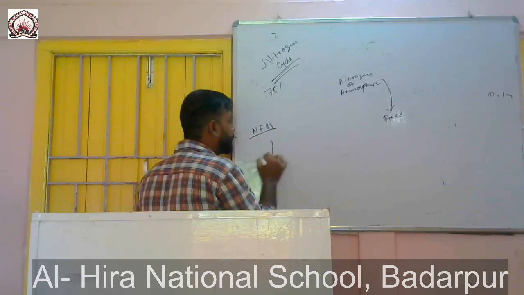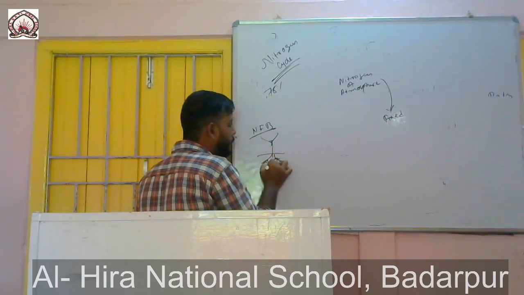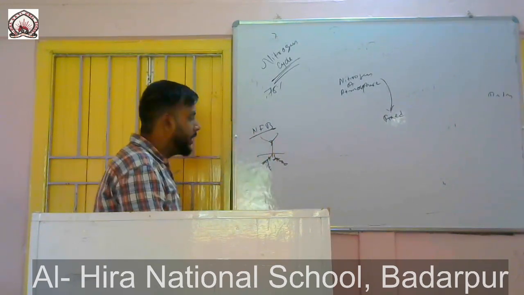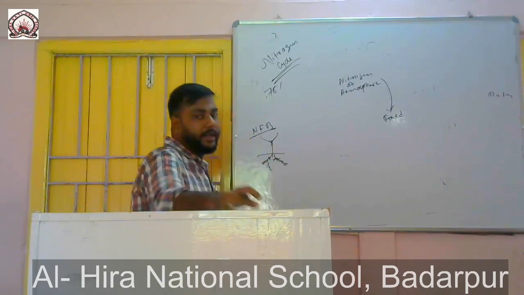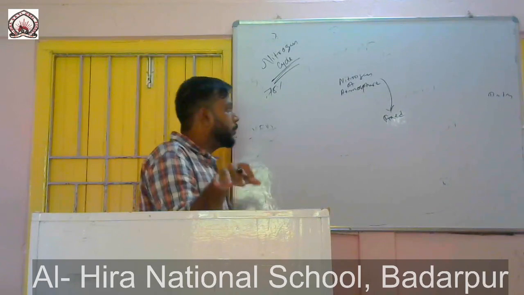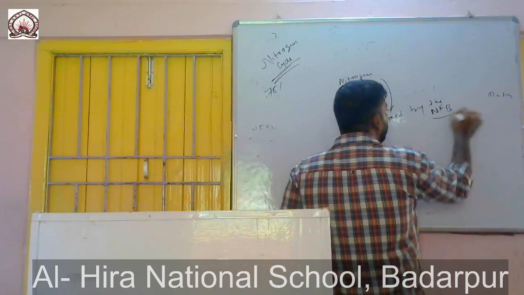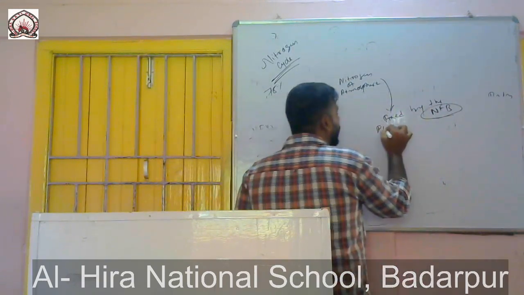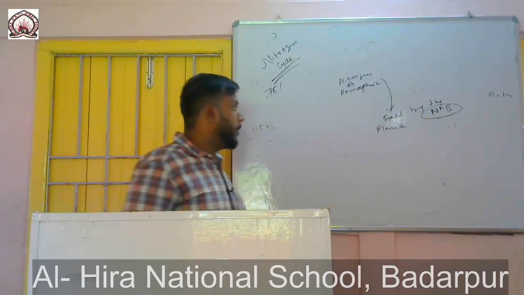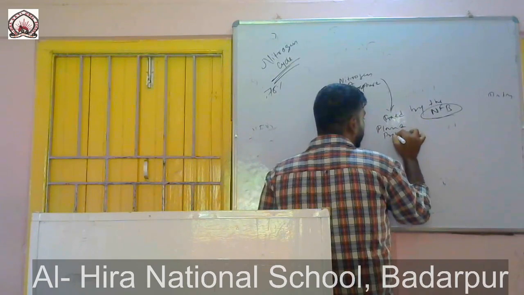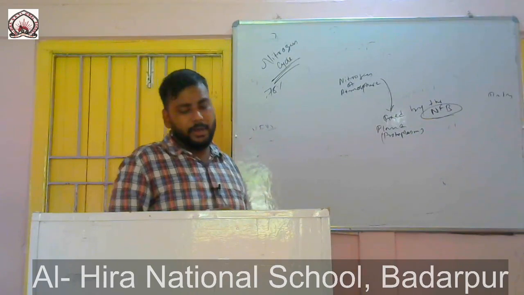Suppose this is a plant. So in the roots of the plant, these bacteria will be there, in the root nodules of leguminous plants especially. They will fix the atmospheric nitrogen for the plants to use. So when the plant uses the atmospheric nitrogen which is fixed by the nitrogen fixing bacteria, it will become a part of plant protoplasm. Means what? It will become a part of the plant. Protoplasm means the content of the plant, we can say.